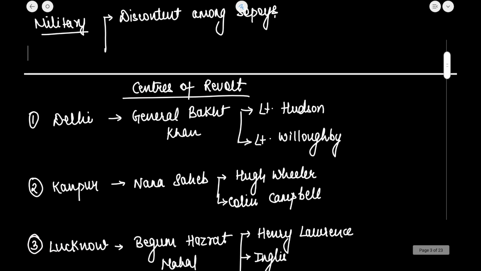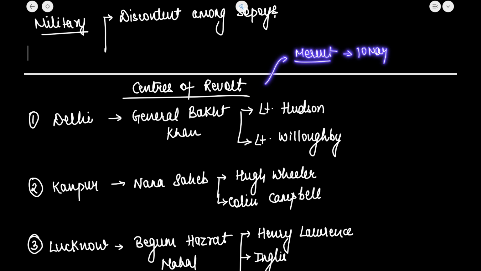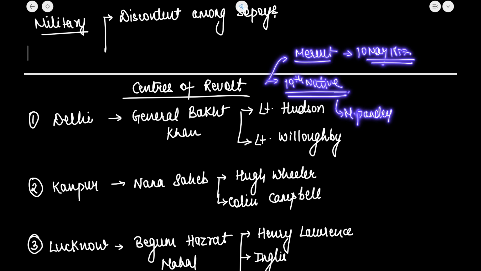Now, if I talk about the revolt, the main revolt started from Meerut. It started from Meerut on 10th May 1857, and the first mutiny was in the 18th Native Infantry. Now, Mangal Pandey, you need to know, belonged to the 34th Native Infantry, where he revolted.